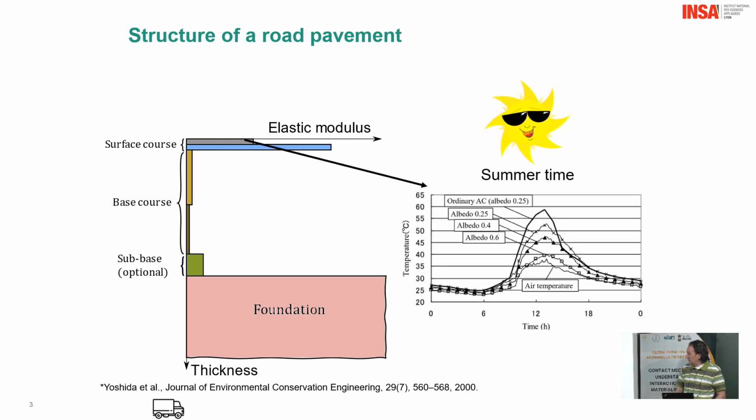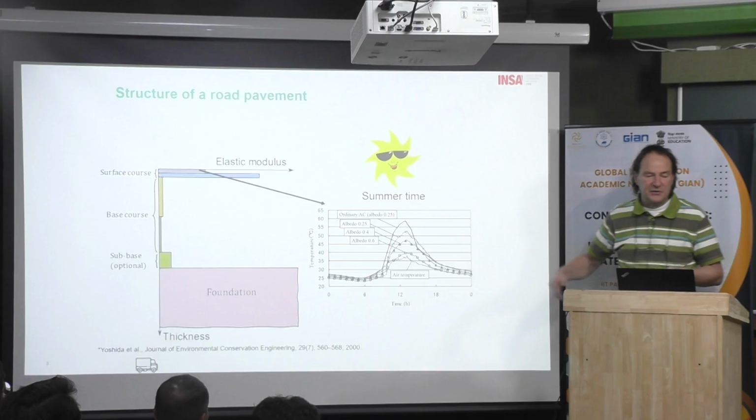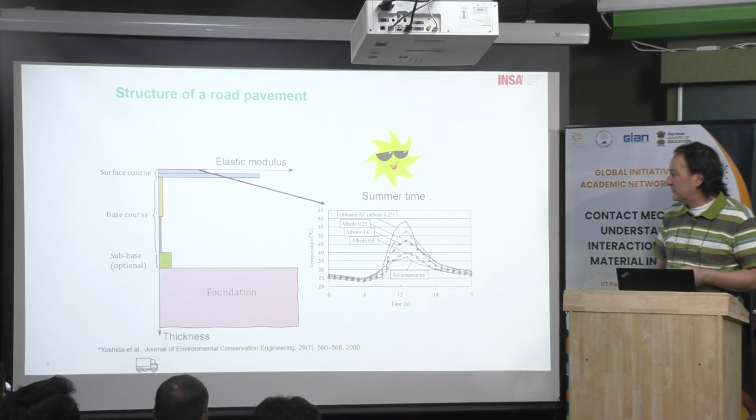And this is some record of the temperature of the road. Also because when you have a black car, you know that when the car is black, temperature is higher than when the color is white. It's the same for the bituminous, because it's black, it can be very, very hot. Even if the air temperature is 35 degrees, you may reach 50 or more, 60 degrees for the top layer surface. Okay, so this is a variation of the temperature of the road, depending on the time of the day and depending on the season.